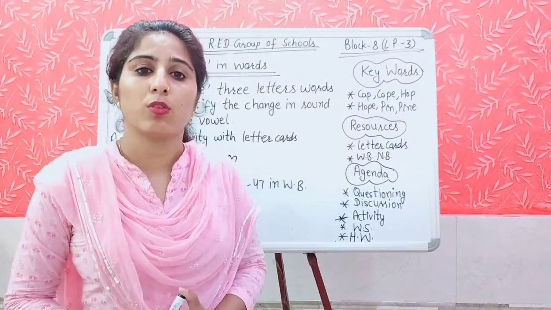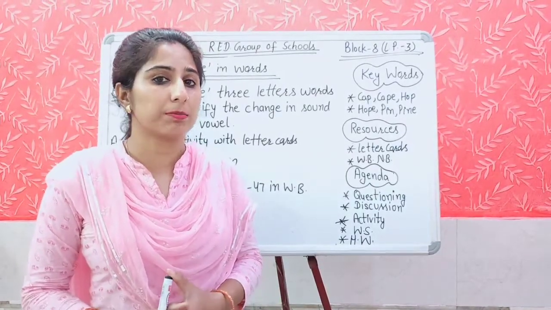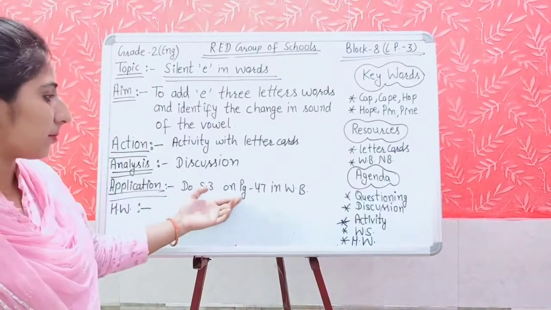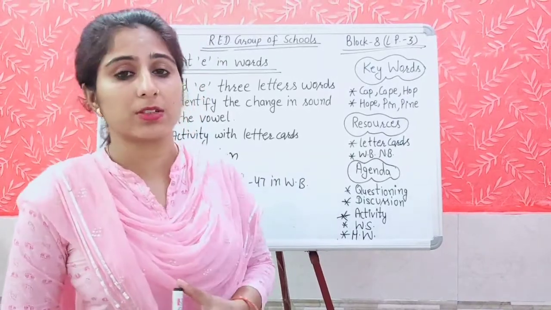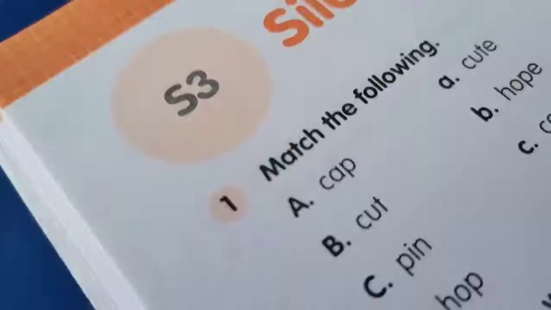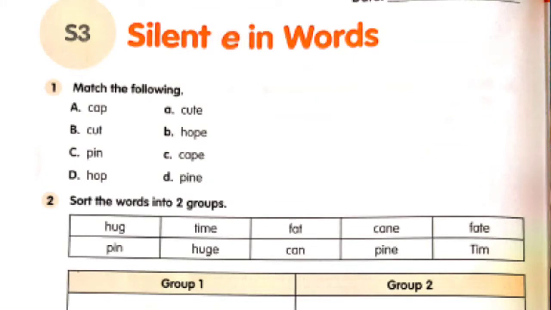Students, now it is time for the homework application part. What will you do? You will complete your worksheet which is given on page number 47 in your workbook, and you have to complete it within 10 minutes. It is a short worksheet. Students, open page number 48, S3, silent E in words. Question 1, match the following. Cap. You will match this cap with cape. Means you will match the words in the first group with the second group, the words ending with E, like cap, cape, cut, cute.